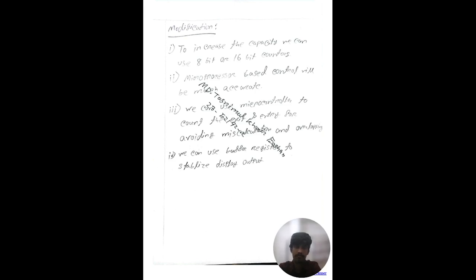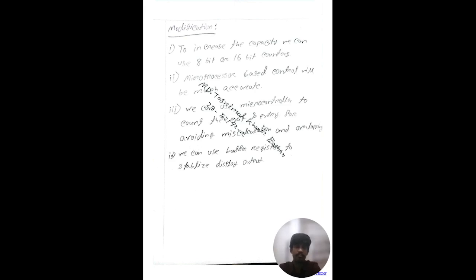Now let's talk about the modifications. To increase the capacity, we can use 8-bit or 16-bit counters. It will increase the number of cards we can store in the garage. The next modification is we can use microprocessors instead of the counters or ICs. This will highly increase the efficiency of the whole system. The next modification is we can use a microcontroller to count the cards and keep track of exiting and entering. This will solve the problem of miscalculation, overlapping or any type of glitches.